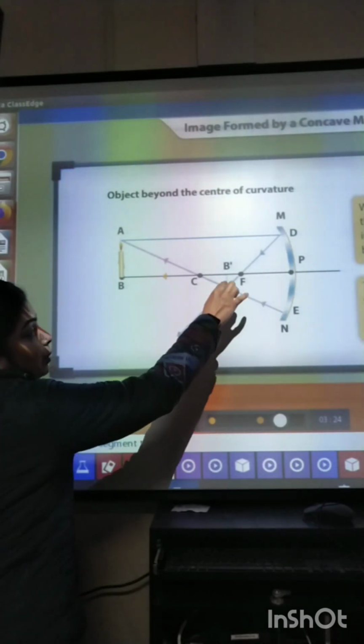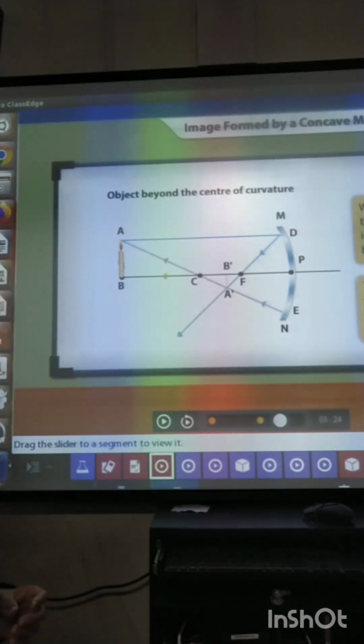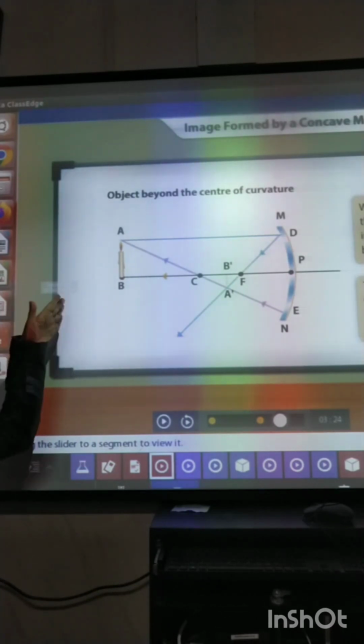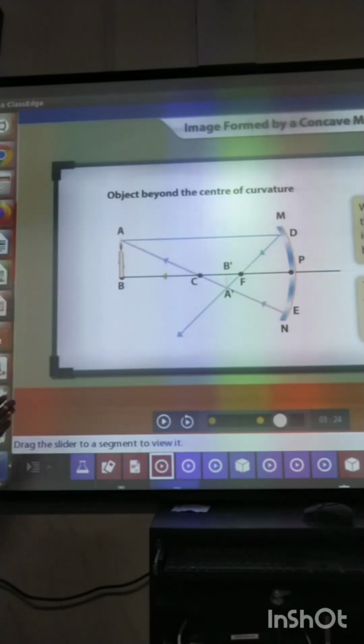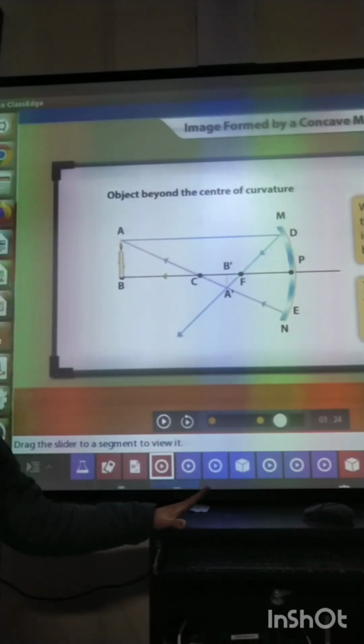And on drawing this perpendicular, you will see that the size of the image is smaller or diminished than the object. When the object is placed beyond the center of curvature, the characteristics of the image are real and inverted, smaller than the object, and formed between center of curvature and focus.